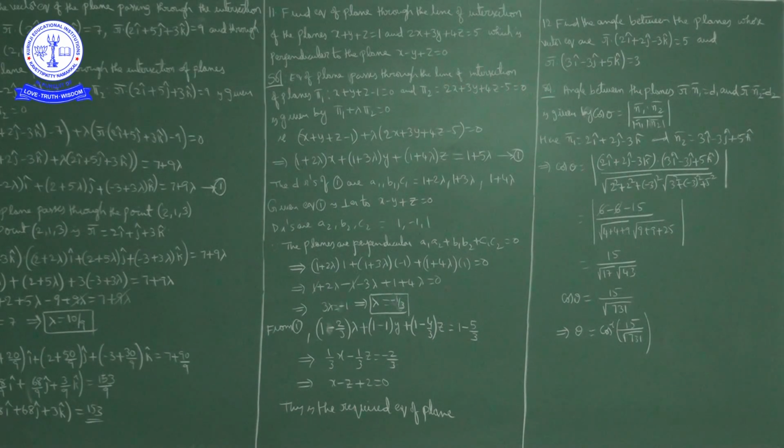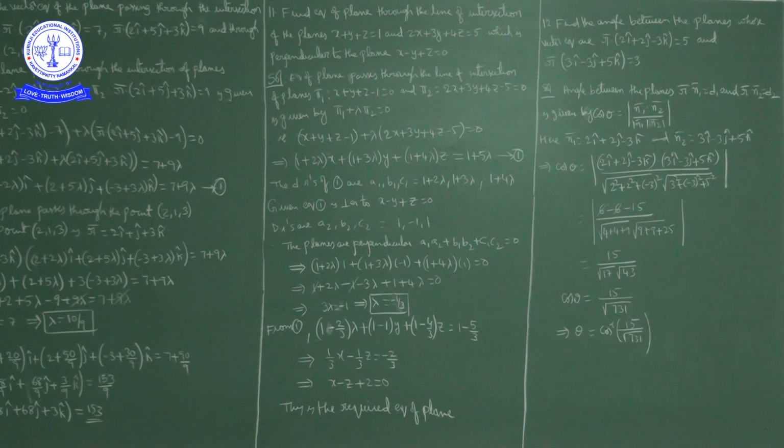Applying this condition: x plus y plus z minus 1 plus lambda times (2x plus 3y plus 4z minus 5) is equal to 0.